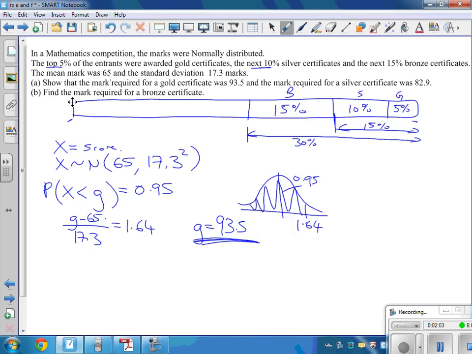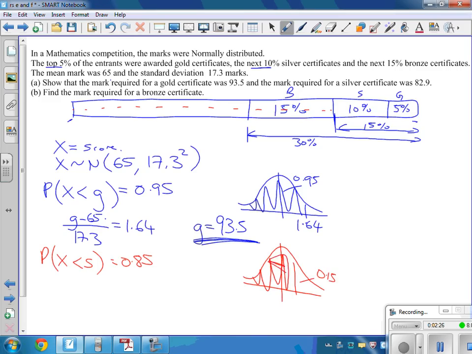Now find out the probability that we're going to get a silver. So the probability of it being less than a silver, all of these people here will get silvers. That's all the way up to 85%. So I got 0.85. Only 15% get the silvers. So here's my normal distribution here. I want 15% up there to get the silvers and above. All of these, that's the 0.85 there.